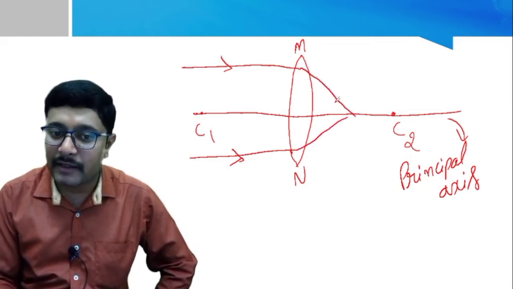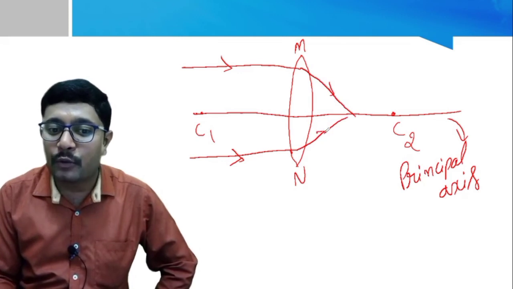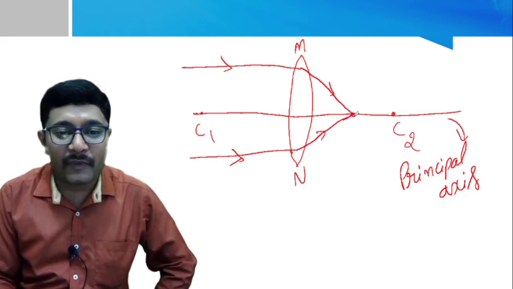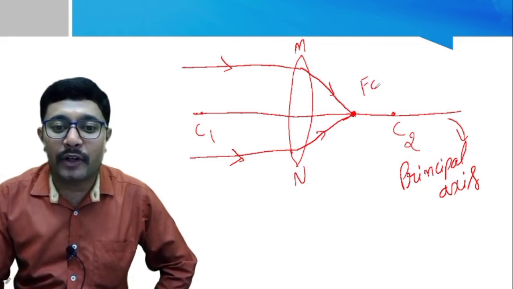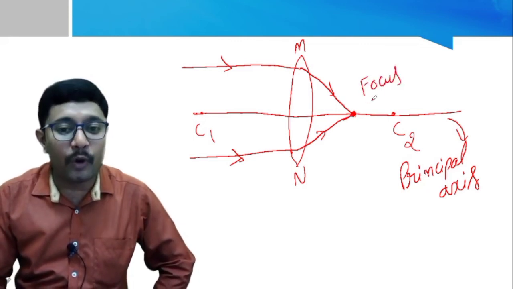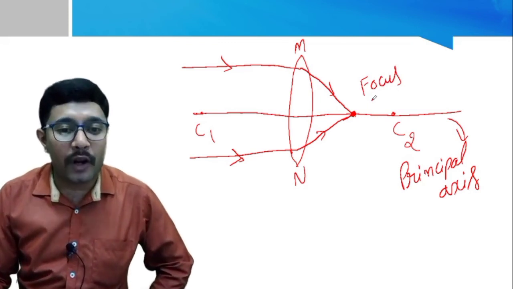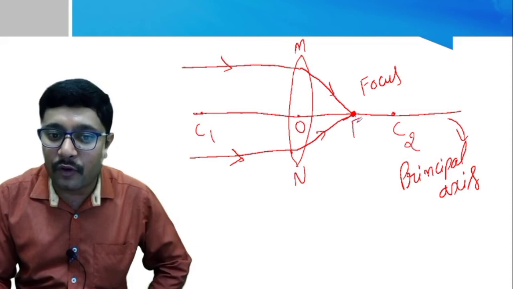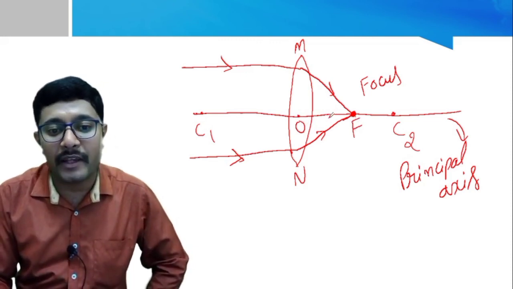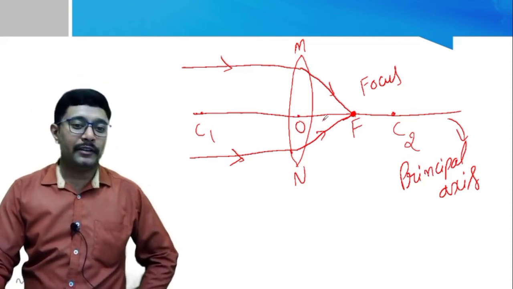So what do we call this point of convergence? That is called the focus. And the distance between this focus, that is F, and O is called the focal length.